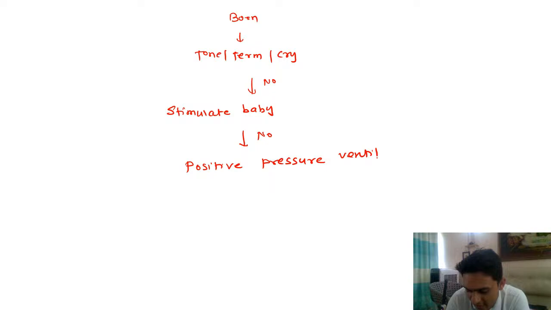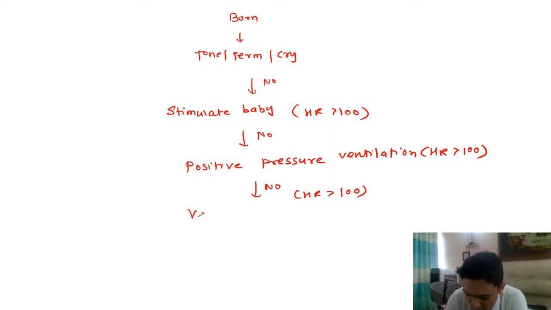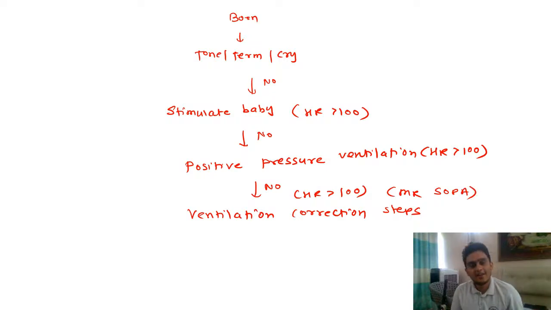But you must have seen in the algorithm which I have given you, and the printed algorithm also, here the heart rate is always above 100. And when the answer is no, and the heart rate is still above 100, what do we do? We do ventilation correction steps. And in the classes we had discussed the mnemonic that we use: MR SOPA, right? MR SOPA is the mnemonic that we use.